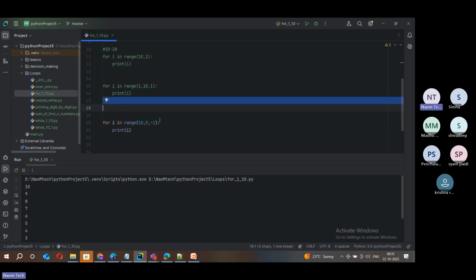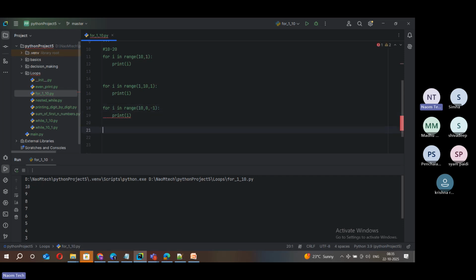Before I jump to the next program, all of you are clear with this third form of range, right? Where you can choose start and end as well as step. This third form of range can be used to work on different scenarios: increment order, decrement order, or increment by something.